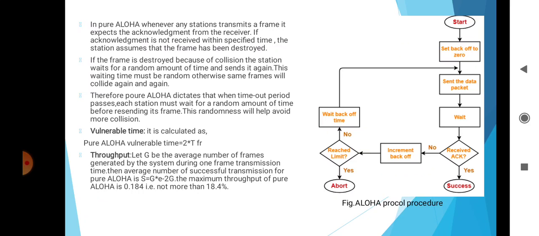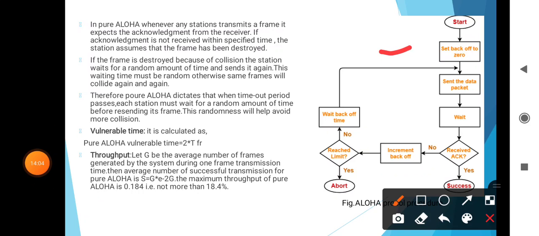The pure Aloha protocol has a second method to prevent congesting the channel with retransmissions, as shown in this figure. A node or station sends the frame and then waits for a period of time equal to 2 times the maximum propagation delay. If the acknowledgement is received, the transmission is successful. If the acknowledgement is not received, the station has to use the back-off strategy and send the packet again, and if after several tries it still does not succeed, the procedure is aborted.